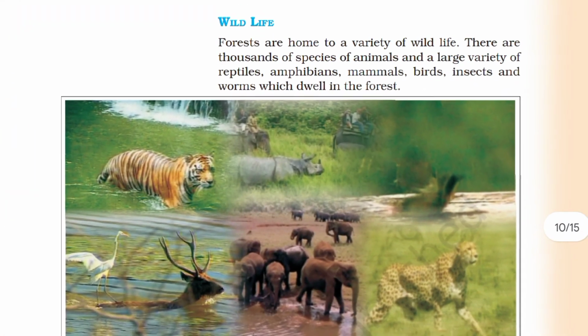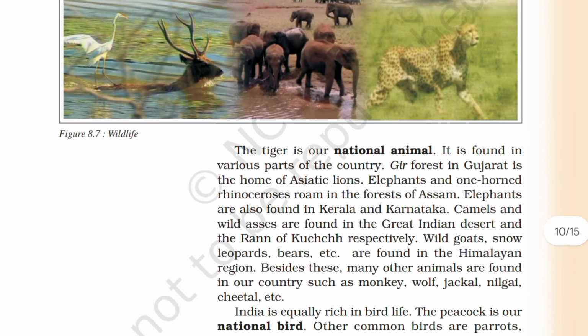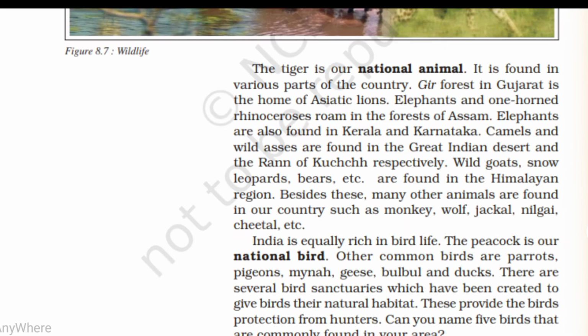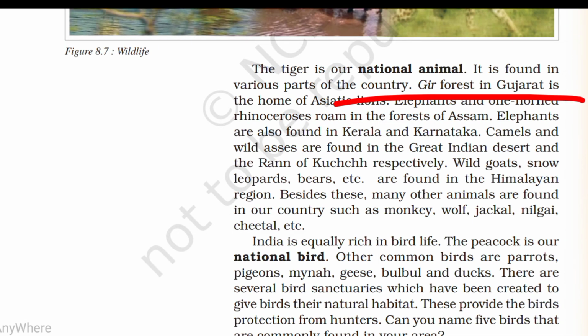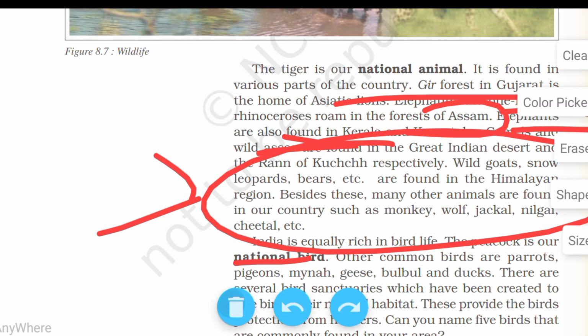Wildlife. We see many wildlife varieties depend on the forest. So here is some wildlife like our national animal, the tiger. We also know the lion. The Asian lion is in Gir, Gujarat. We find Asian lion in Gujarat. Rhinos in Assam. Elephant in Kerala and Karnataka. And here are some other species of animals and birds. You can also read this, or skip it. It's not more important. National bird is our peacock. You also know that. Then next is